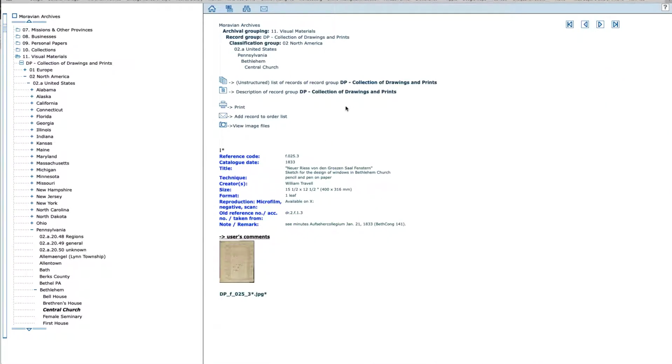Here we have a description. It's a sketch for the design of windows in the Bethlehem Church. It's pencil and pen on paper. The creator is William Travell. Before I click on it and look at it, I see this here: see minutes of the Aufseher Collegium, January 21st, 1833. Well, I want to look at that too later on. That's an interesting reference to something elsewhere in our holdings.